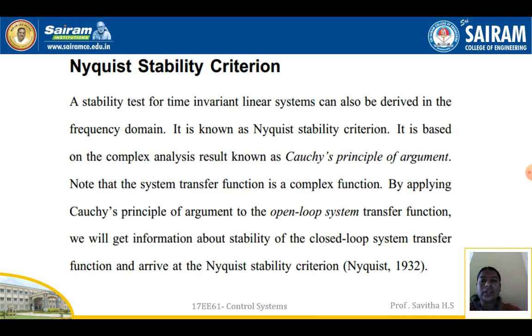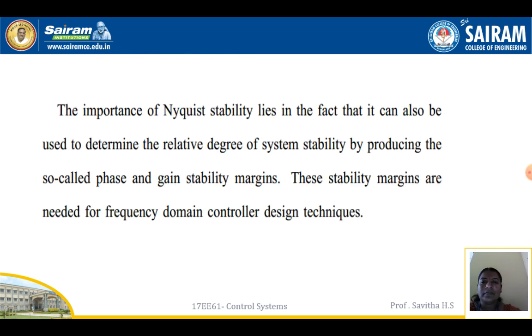It is based on the complex analysis result known as Cauchy's principle of argument. Note that the system transfer function is a complex function. By applying Cauchy's principle of argument to the open loop system transfer function, we will get information about stability of the closed loop system transfer function and arrive at the Nyquist stability criterion.